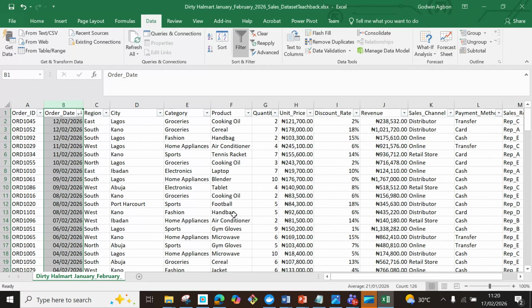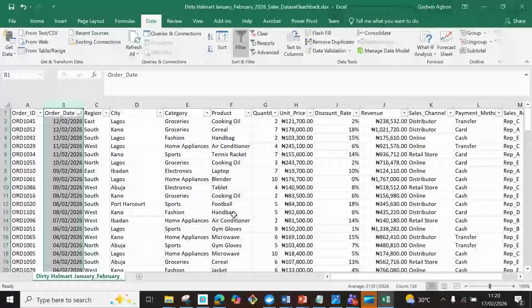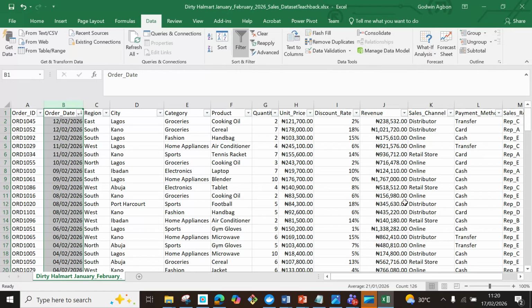Like I said, no matter how good you are, if you have wrong data, your report will be as good as that wrong data. It's garbage in, garbage out. This is where we start from as a data analyst. You need to cleanse before you can move ahead. So I have done the cleansing.